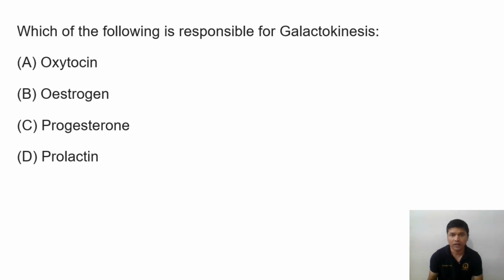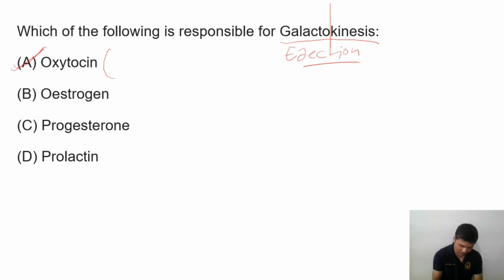Which of the following is responsible for galactokinesis? What do you mean by galactokinesis? So first thing is galactokinesis means milk ejection. Kinesis means ejection. So here answer is oxytocin, because oxytocin is milk ejection, or we can say galactokinesis.